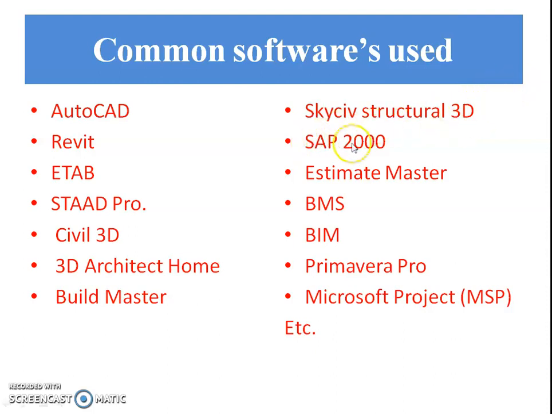The next software is SAP 2000. It is a software for structure analysis and design which is used for dams, communication towers, stadiums, industrial plants and buildings. Next software is Estimate Master. This software is used for estimating. Estimate Master is construction estimate software.